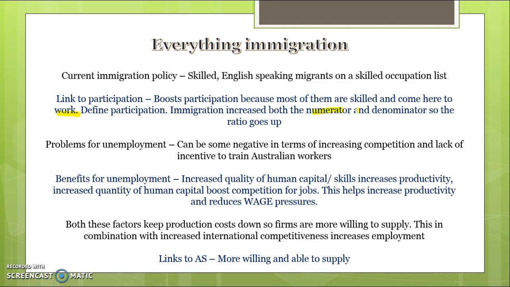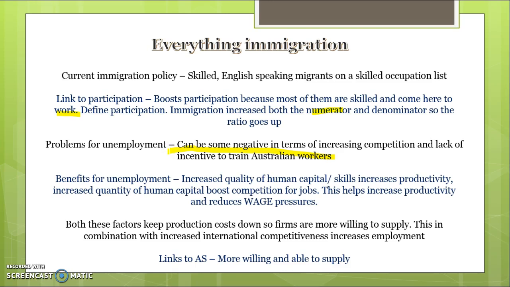So try and link it back to a really key, clear understanding of what participation is. In terms of unemployment, it can lead to more unemployment in the short term because there's more competition for jobs. They can keep wage pressures down, but it can also lead to more job losses. It can also lead to a lack of incentive to train Australian workers. So that's a key weakness of migration policy.